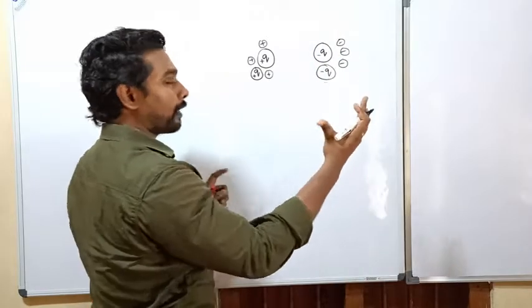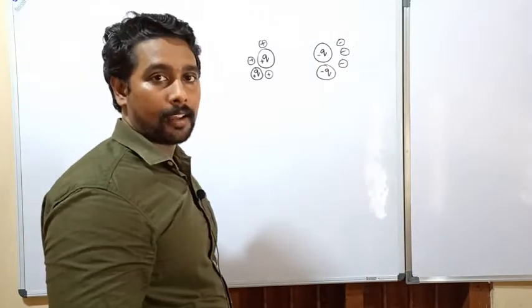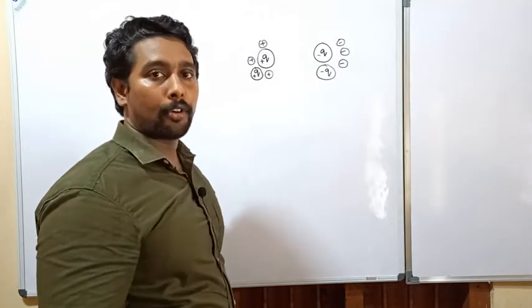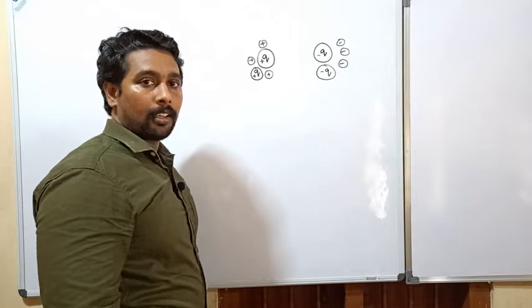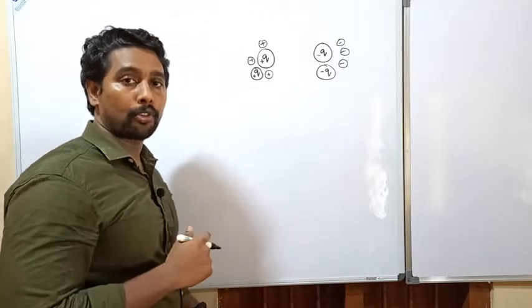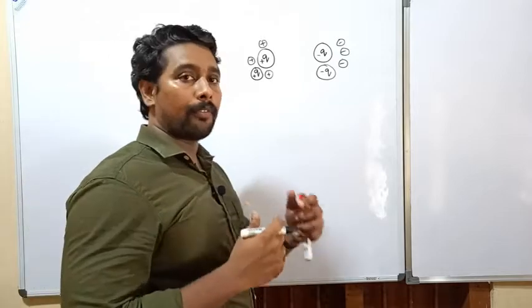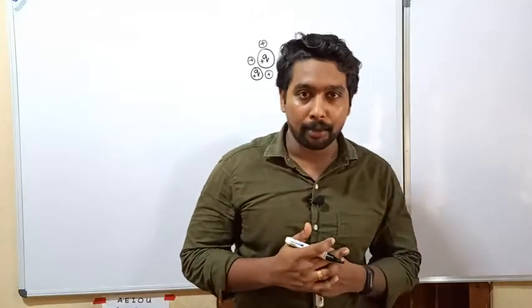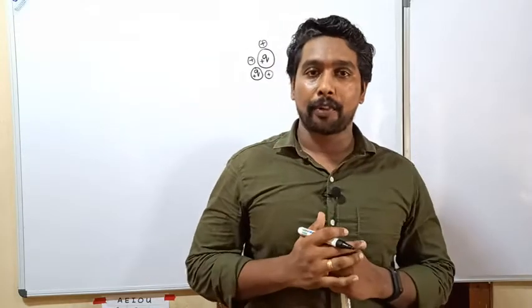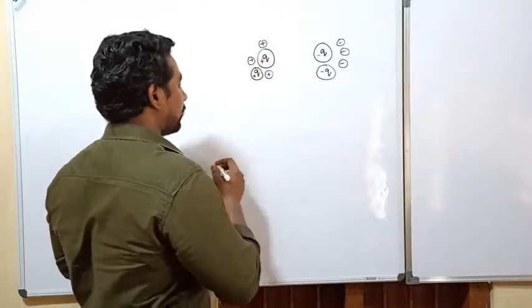The force of attraction becomes larger and larger, right? Why? I am increasing the number of charges. That means the force of attraction or repulsion is directly proportional to the product of charges. When we increase the charges, this force increases.